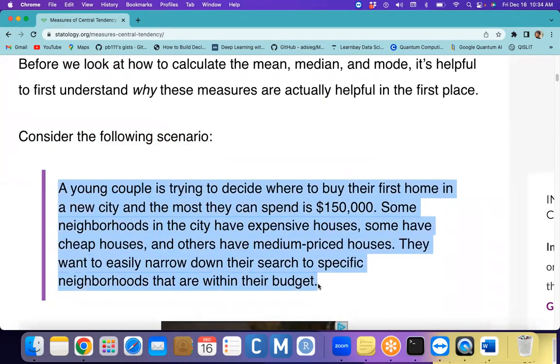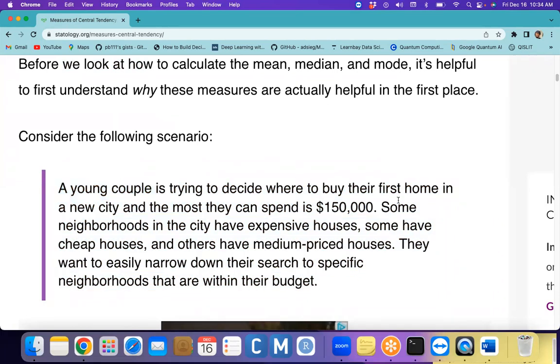A young couple is trying to decide where to buy their first home in a new city, and the most they can spend is approximately 150,000 dollars. Some neighborhoods in the city have expensive houses, some have cheap houses, and others have median-priced houses. They want to easily narrow down their search to specific neighborhoods that are within their budget.